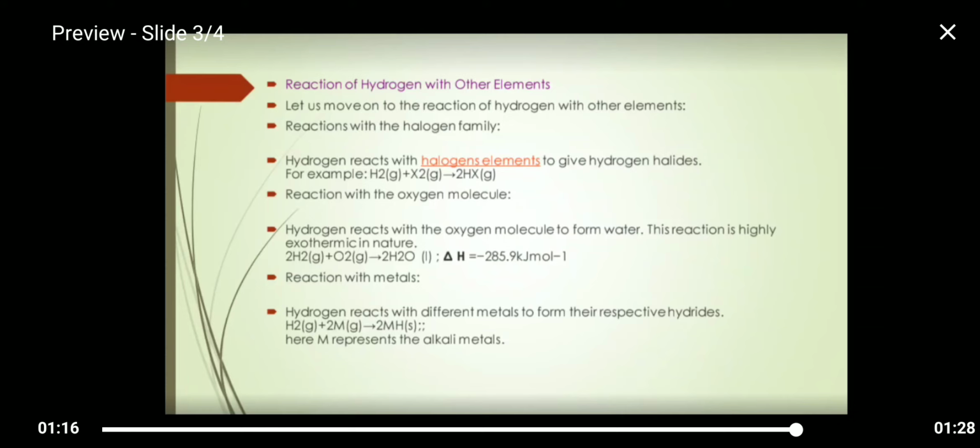And also hydrogen reacts with metals to form hydrides. Here we are taking the alkaline metals, which are represented as M. H2 plus 2M tends to 2MH.